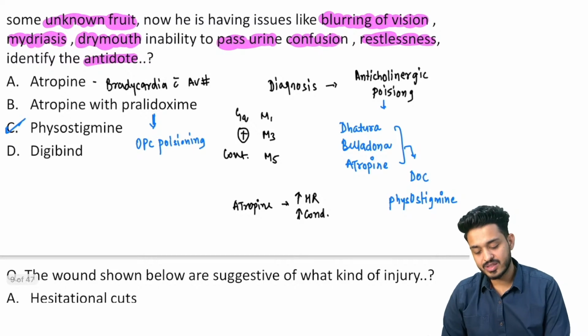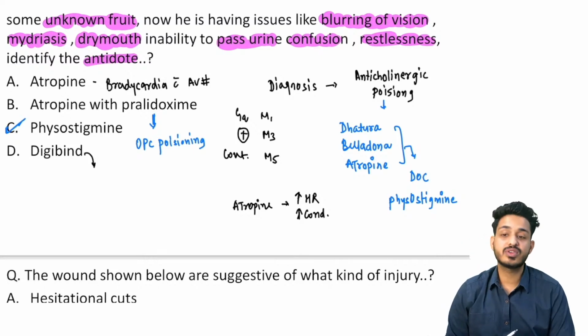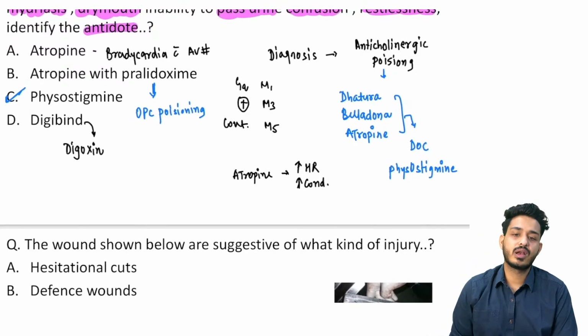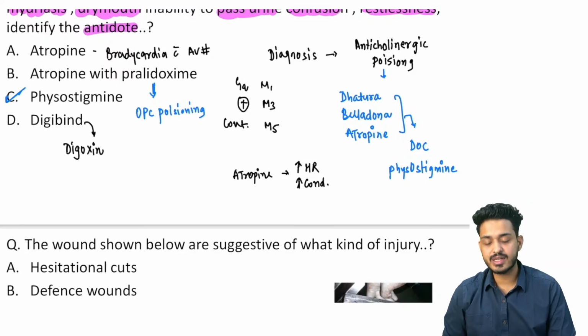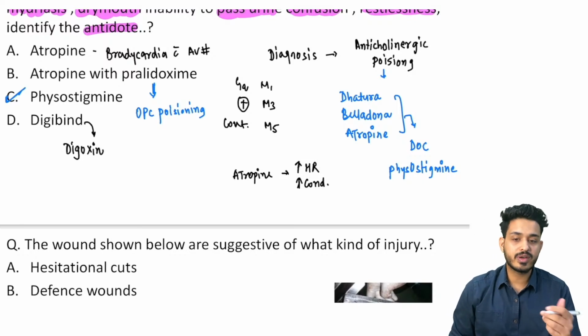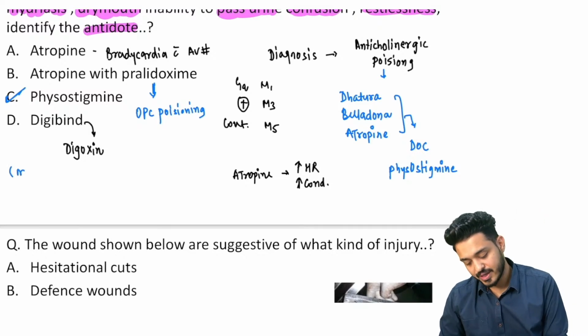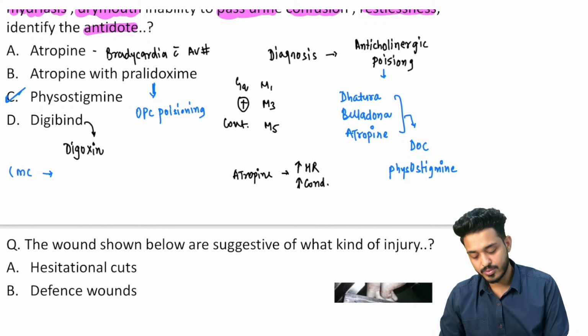Next thing, what about this Digibind? Digibind is going to be what? It is going to be antidote for digoxin. And where do we use digoxin? Can anyone tell me what is the most common type of arrhythmia you will be having because of digoxin? Yes beta, that is going to be your ventricular bigeminy. Ventricular bigeminy.